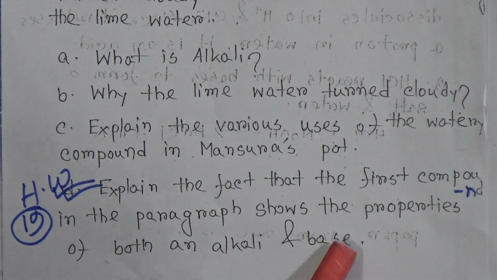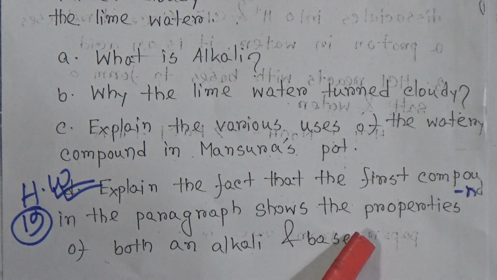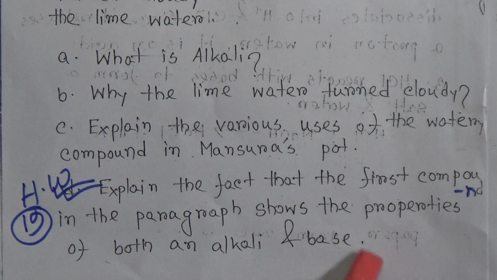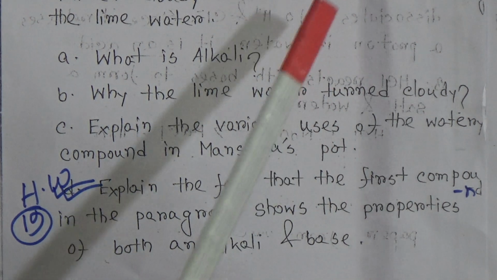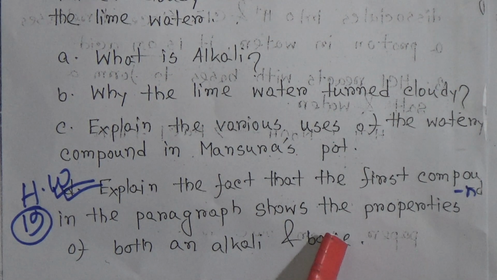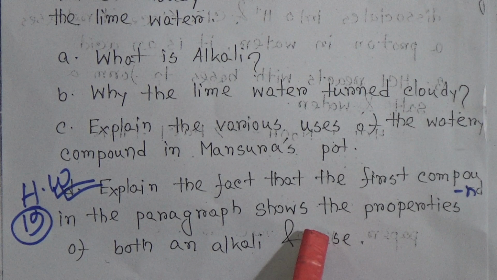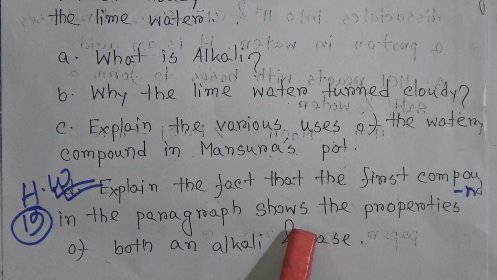So in the question it is written that Mansura occasionally chewed betel leaves. One day she poured lime in the water. So we have to discuss lime. Its properties are both of an alkali and base. Mansura kept lime in the water of a pot. As a result, calcium oxide is produced by the reaction of lime and water. And calcium oxide, we know metallic oxide and hydroxide is known as alkali, and we know it is also dissolved in water, or soluble in water, and that's why it is also an alkali.